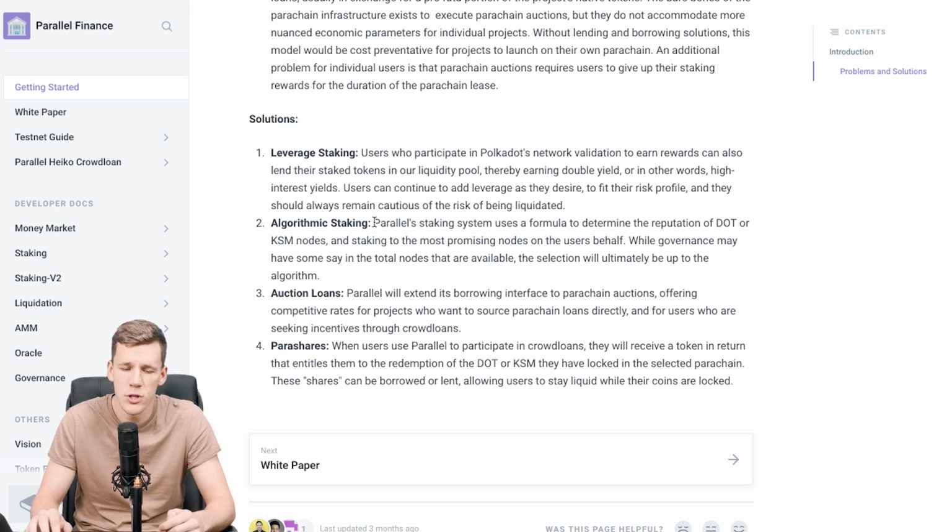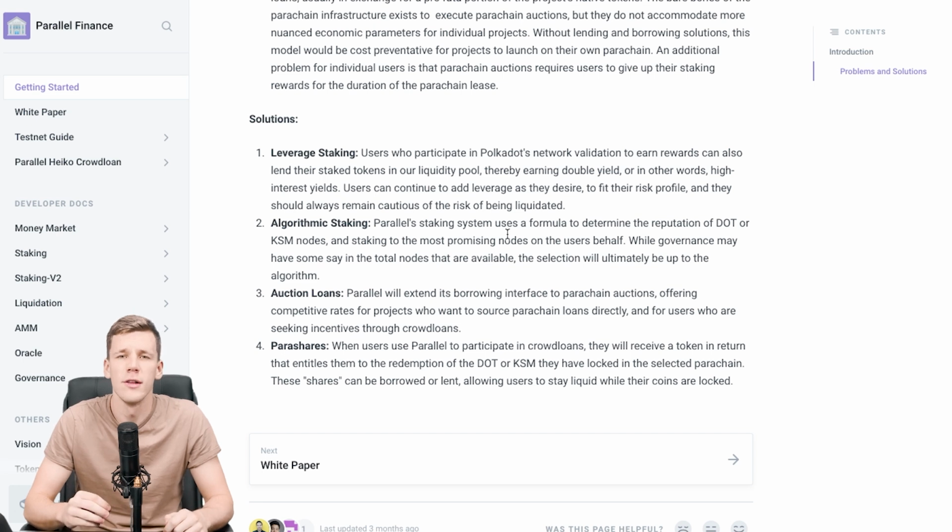Here we've got an option to stake our Kusama and Polkadot directly with Parallel Finance and with Heiko Finance, in order that they choose the validating nodes of the blockchain, which are paying you interest rates for staking for them, for validating the blockchain, which pay the most interest rate. So basically they take your Kusama or your Polkadot or your DOT and stake it into the nodes which provide the highest interest rates at the moment, so that you can maximize your income from staking your coins to the blockchain.